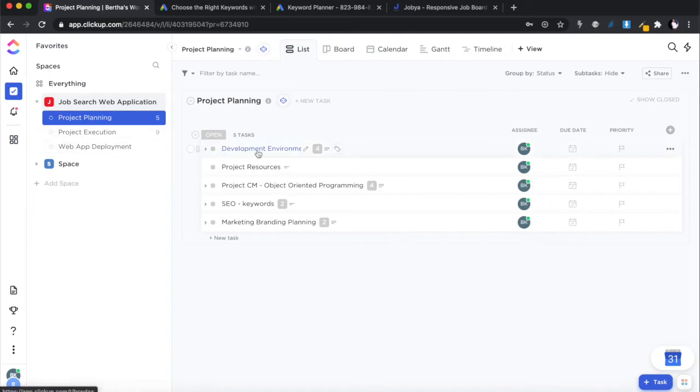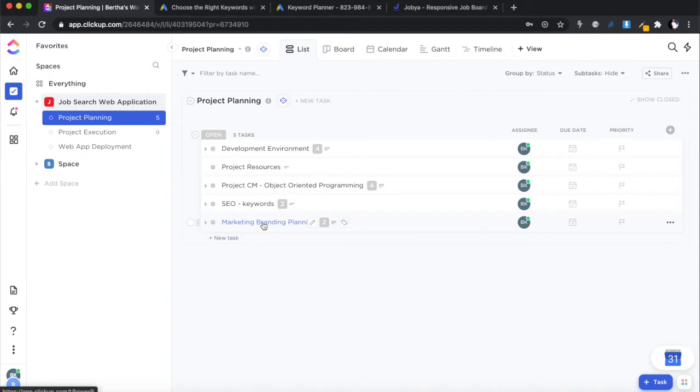You will see we started with setting up the development environment, going through the project resources and the template that we're going to be using, the HTML and CSS that we're going to be using for this project. And we talked a little bit about object-oriented programming, and I think this is where we left off last week. And today we're going to continue with the keyword planning and a little bit of marketing branding.